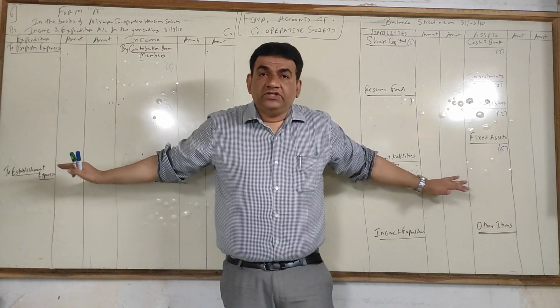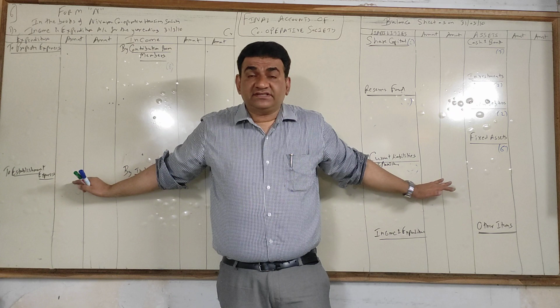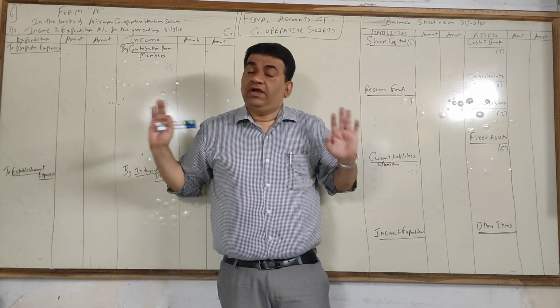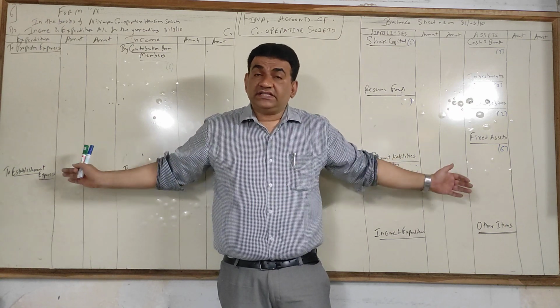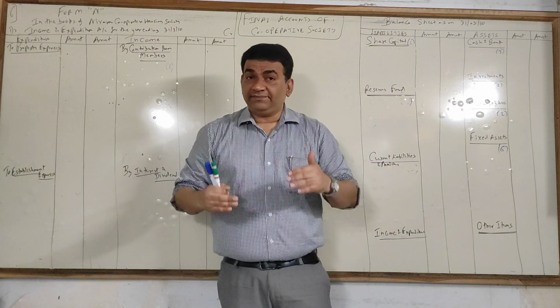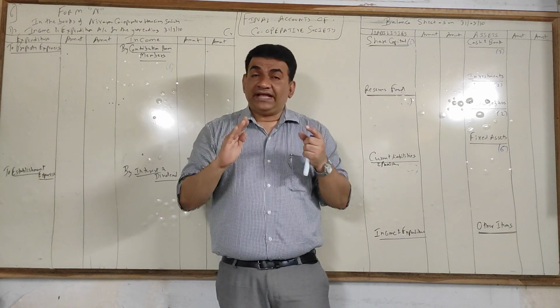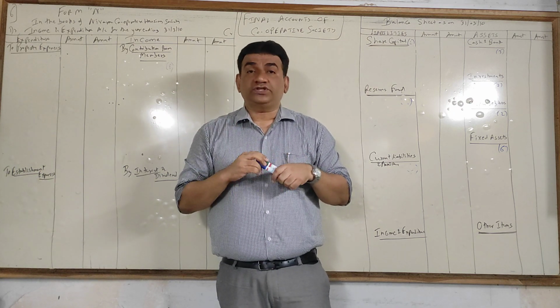Once you are ready with this, the rest of the thing is just fill in the blanks. Okay guys, so I discussed the concept of society, we discussed the format. Now I'll start the sum, and as I mentioned, there is one important point which is remaining. For that, first we will finish the sum and then we will see what is to be done.